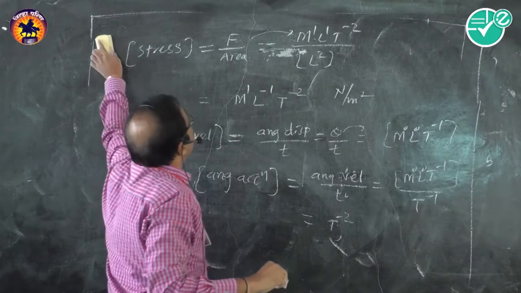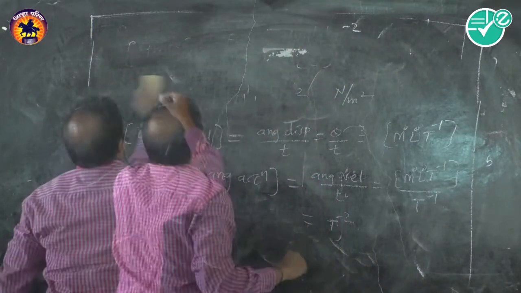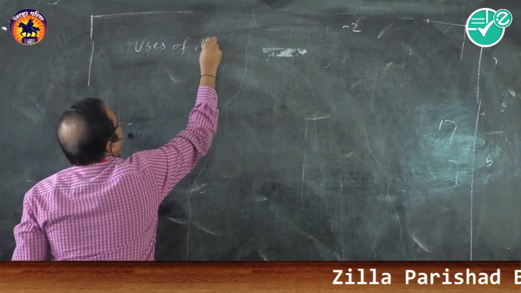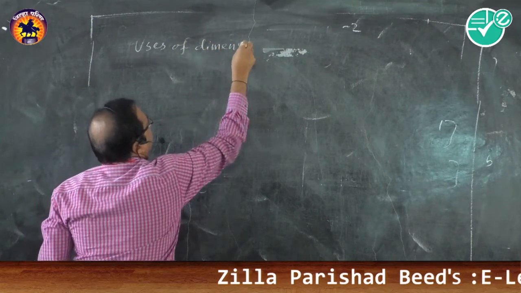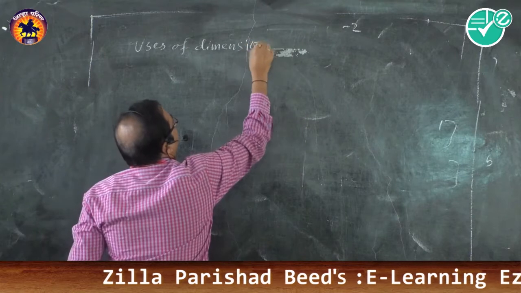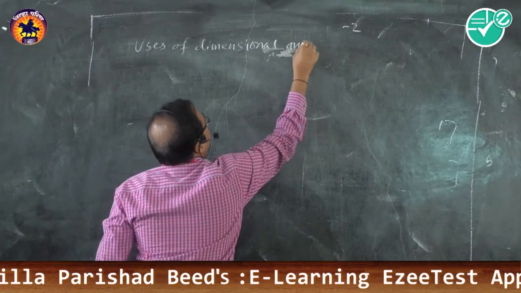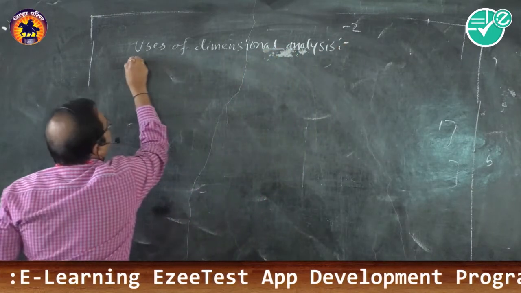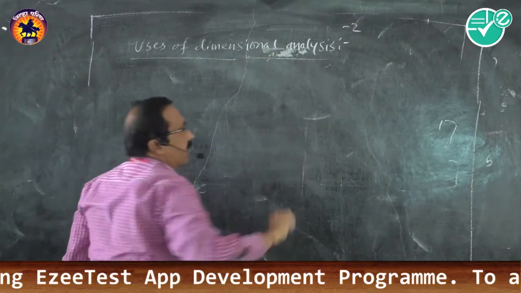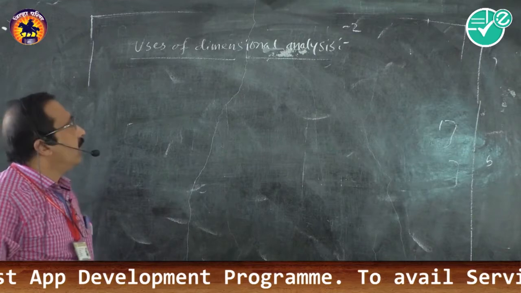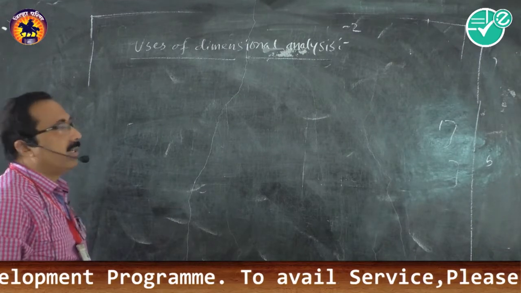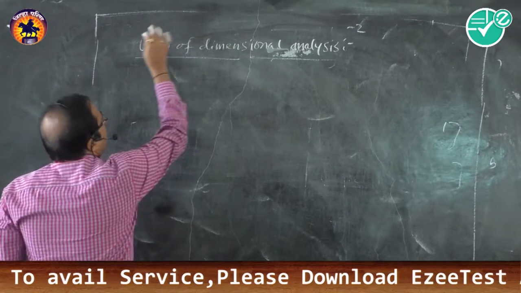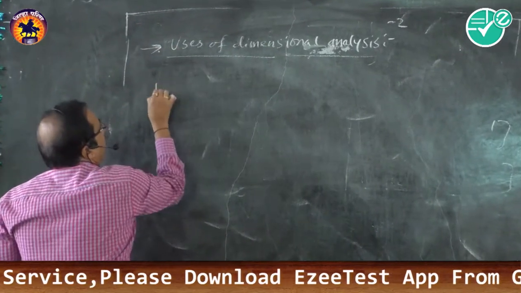So let us look at the uses of dimensional analysis. This is a rather important topic as far as the MCQs, NEET and MHT-CET are concerned.